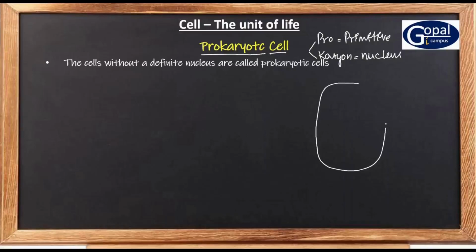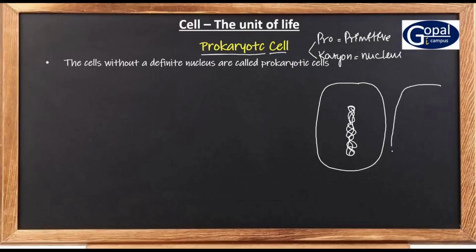Let us suppose this is a bacterial cell. And in this bacterial cell, this is the genetic material. This genetic material is not enclosed in a definite nuclear membrane. So that is why there is no definite nucleus in prokaryotic cells.